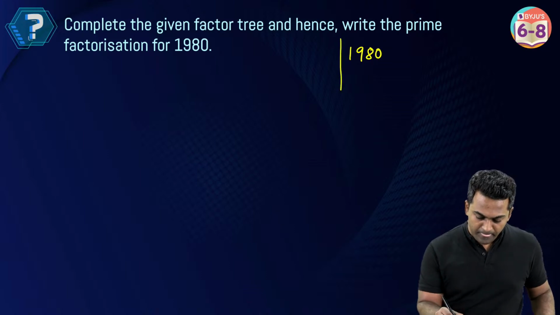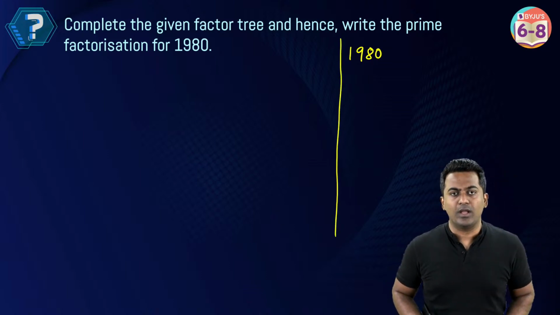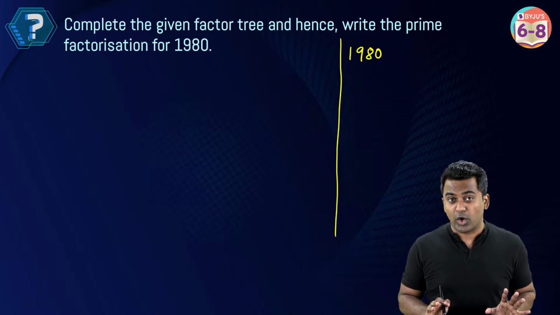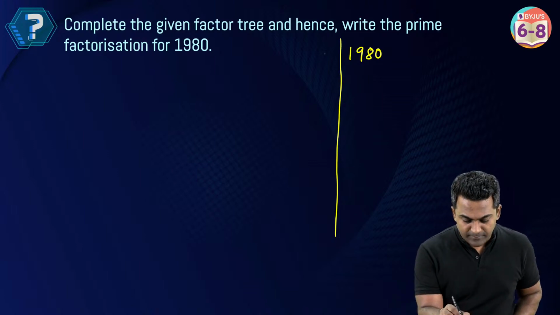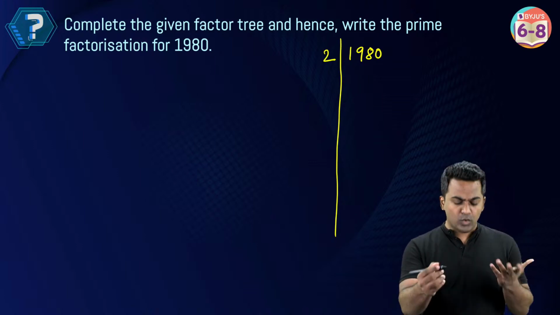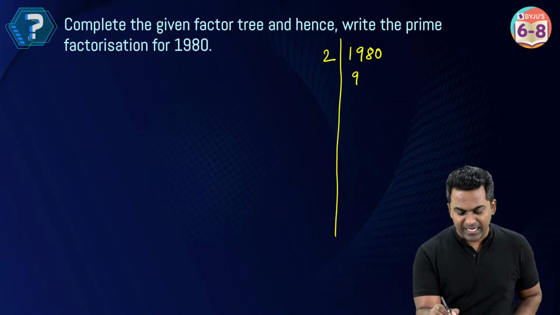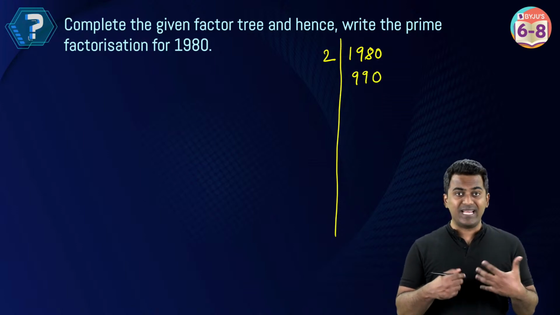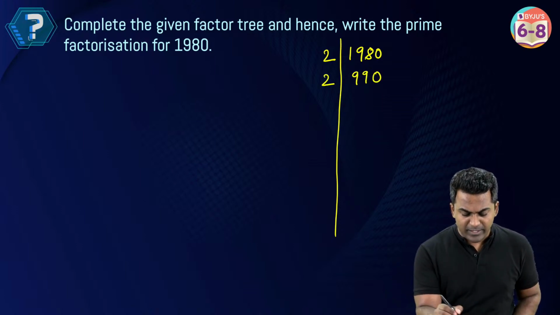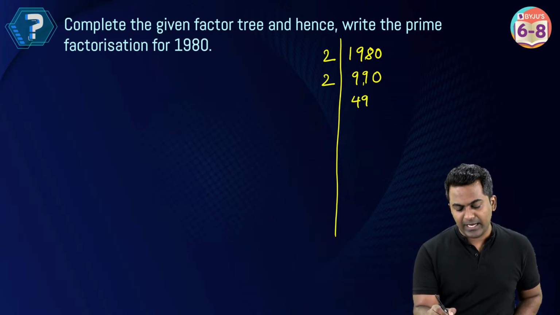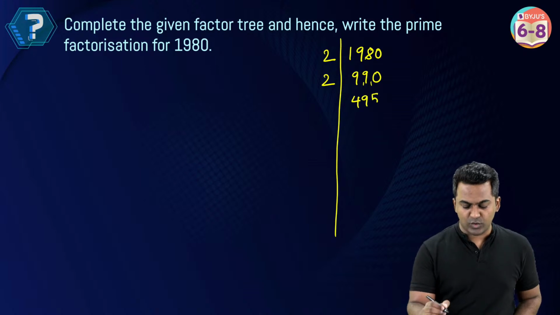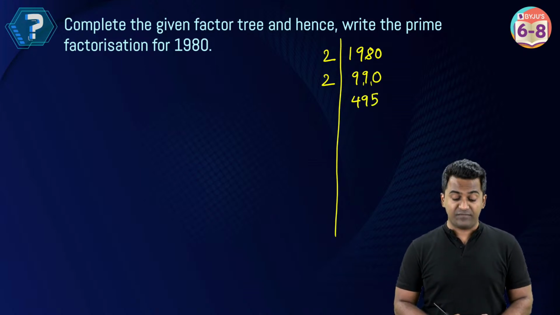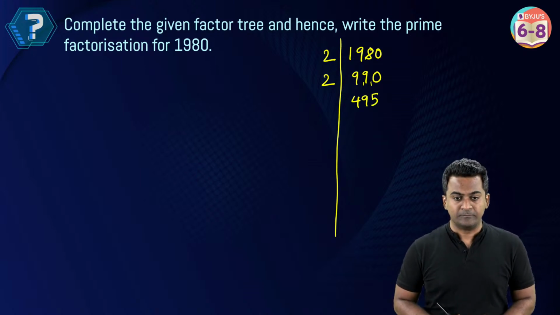1980. All right. So first thing, what am I going to do? I'm going to check if this is divisible by 2 or not. So I divide it by 2 and see. So 1980 when divided by 2, how much do you get? This is 2 times 9, 18, 19. Okay, 1 is the remainder, 2 times 9, 0. So I get 990. 990, again it is going to be divisible by 2. So this is going to be 2 times 4, 8, 2 times 9, 2 times 5. So this is 495. Yes?